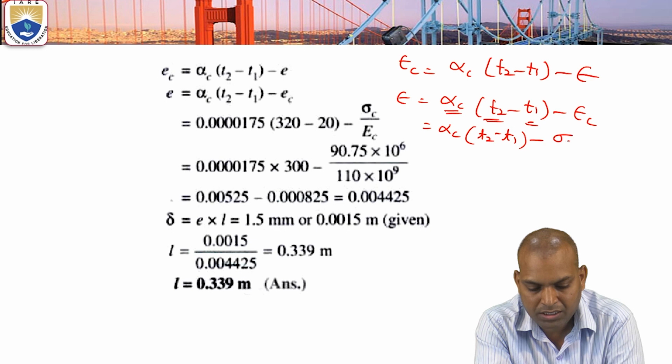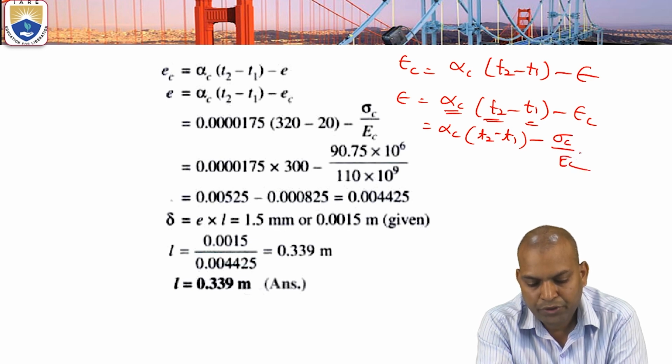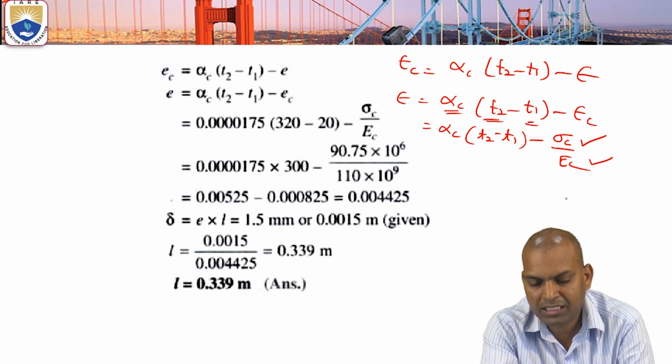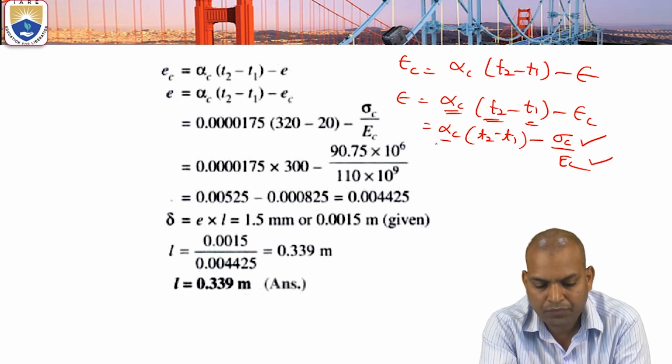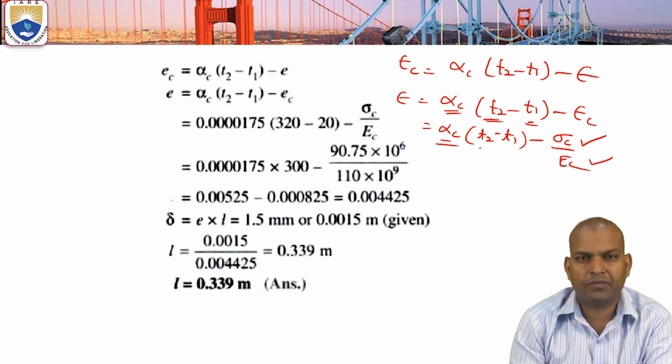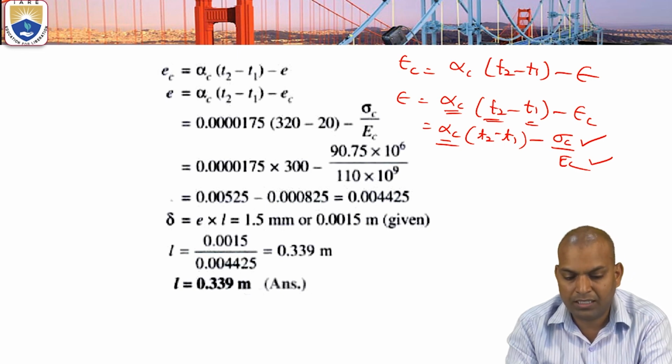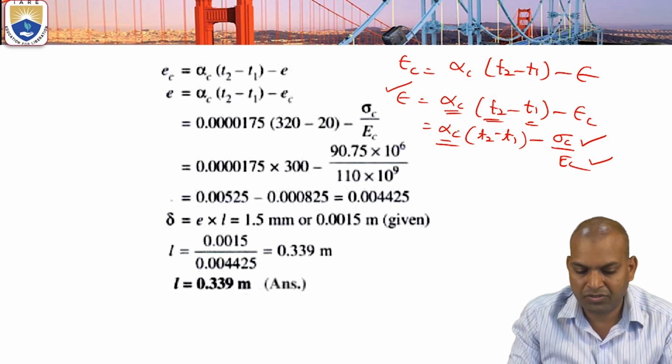Epsilon C is sigma C by EC. We know the calculated sigma C value, and EC is given data. Alpha C is the coefficient of thermal expansion of copper, temperature change 320 minus 20, that is 300. Then epsilon can be calculated.